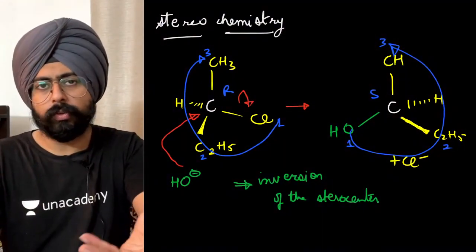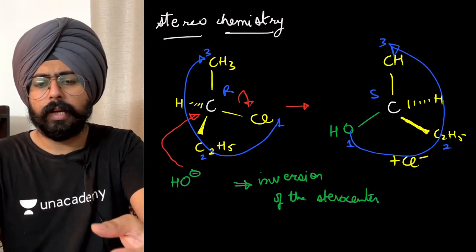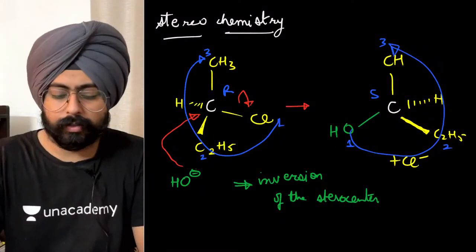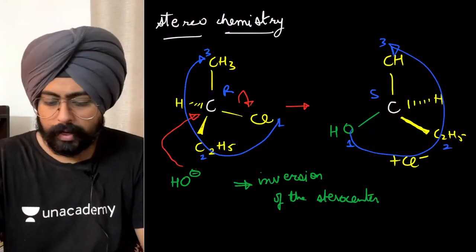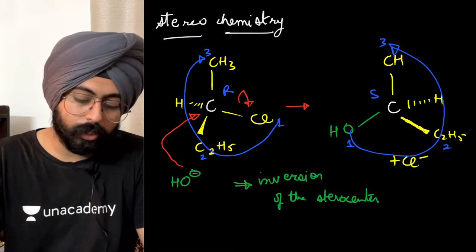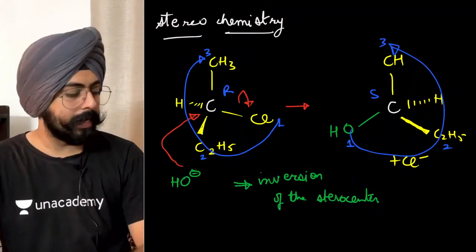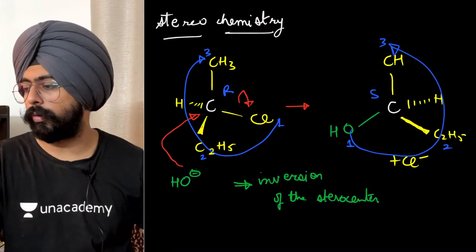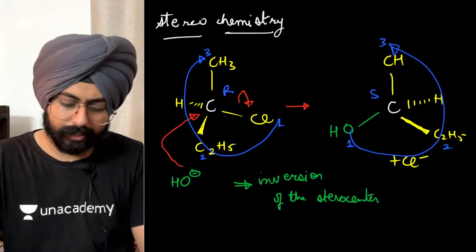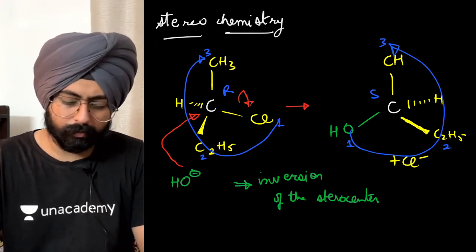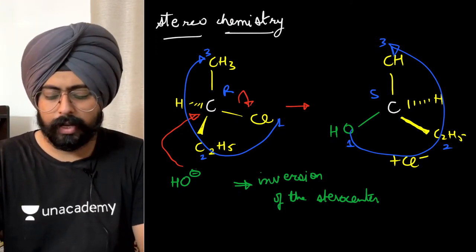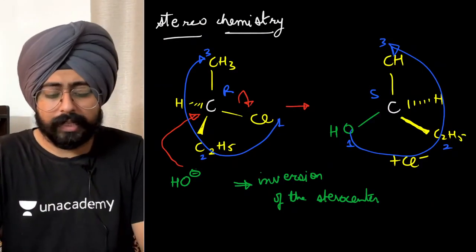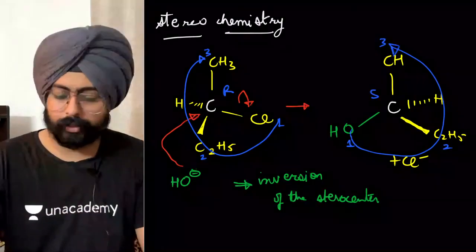My question to you, and it is very simple, is it necessary that R will turn into S in a stereochemistry change reaction like SN2? Is it necessary that R will change into S in an SN2 reaction? Yes or no? There are exceptions, and we will do that later on. Today, the main focus is on SN2 reactions. Next class, when we do SN1 reaction, then we'll do E1 reaction, E2 reaction. Finally, we'll be able to compare all of those reactions with each other.